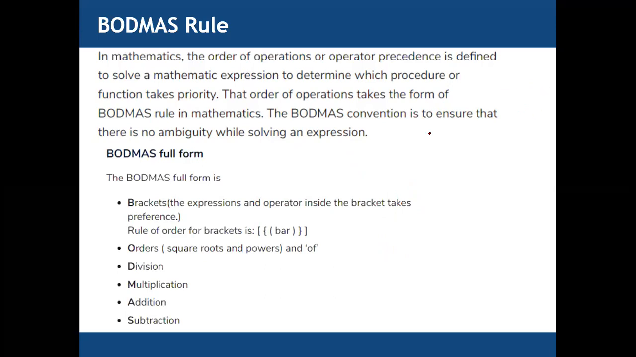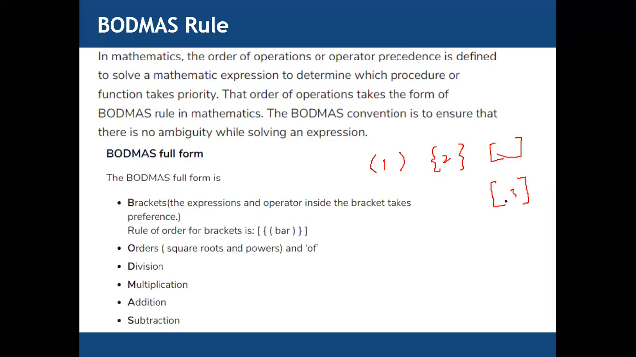There are three different types of brackets. First we need to solve this one. This is called parenthesis. Then we have braces like this one. Then we have square brackets. These are in order: first simplify parenthesis, second braces, third you need to solve square brackets.